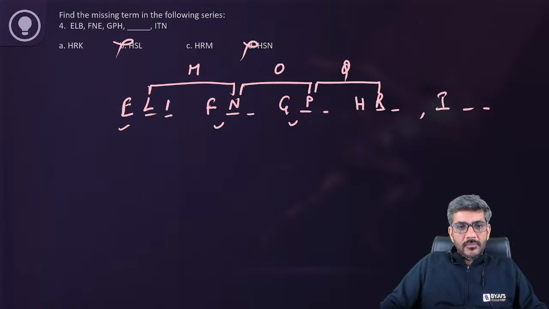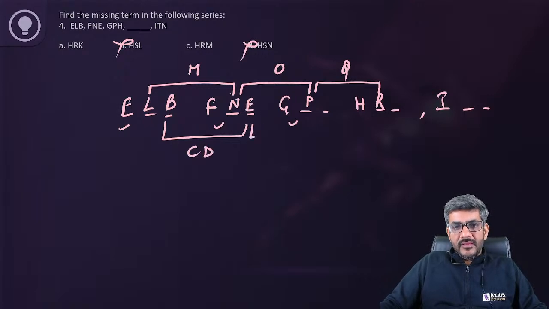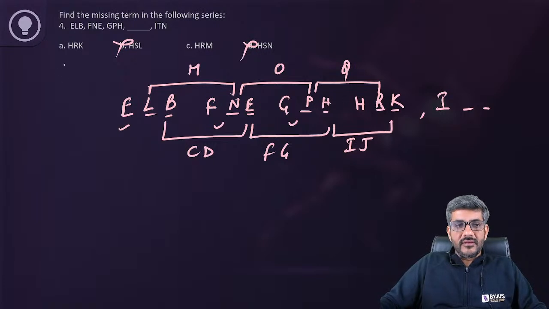Next, if I talk about B here, B के बाद I have E, that is leaving C and D. E के बाद I have H, leaving F and G. So after H I should be leaving the next two, H के बाद I and J. So K should come here. So HRK is the right answer for this.